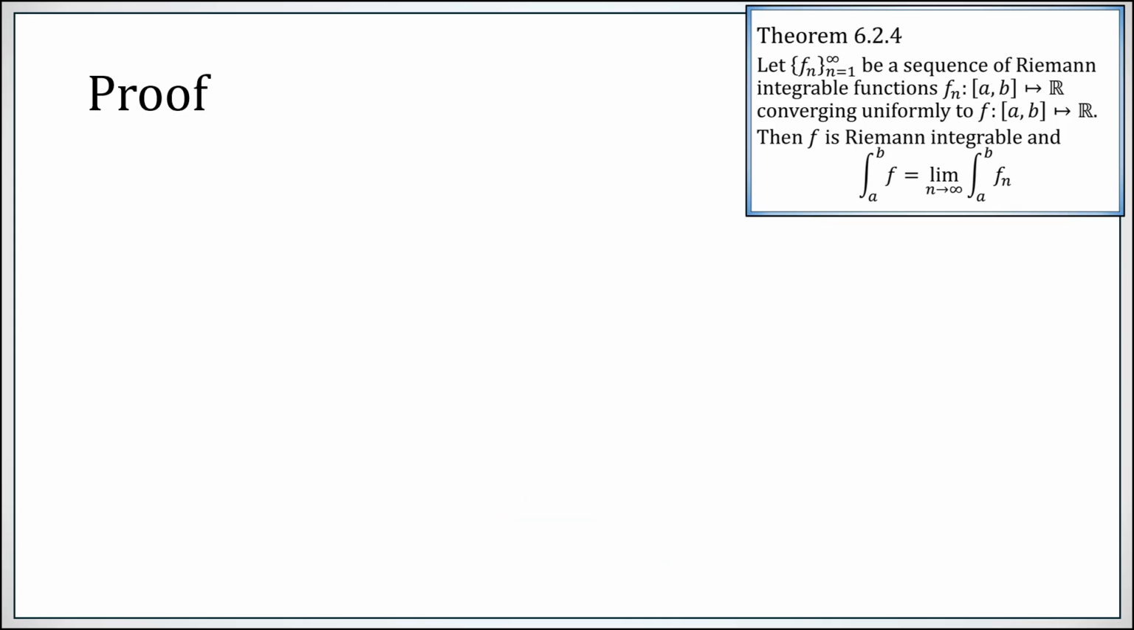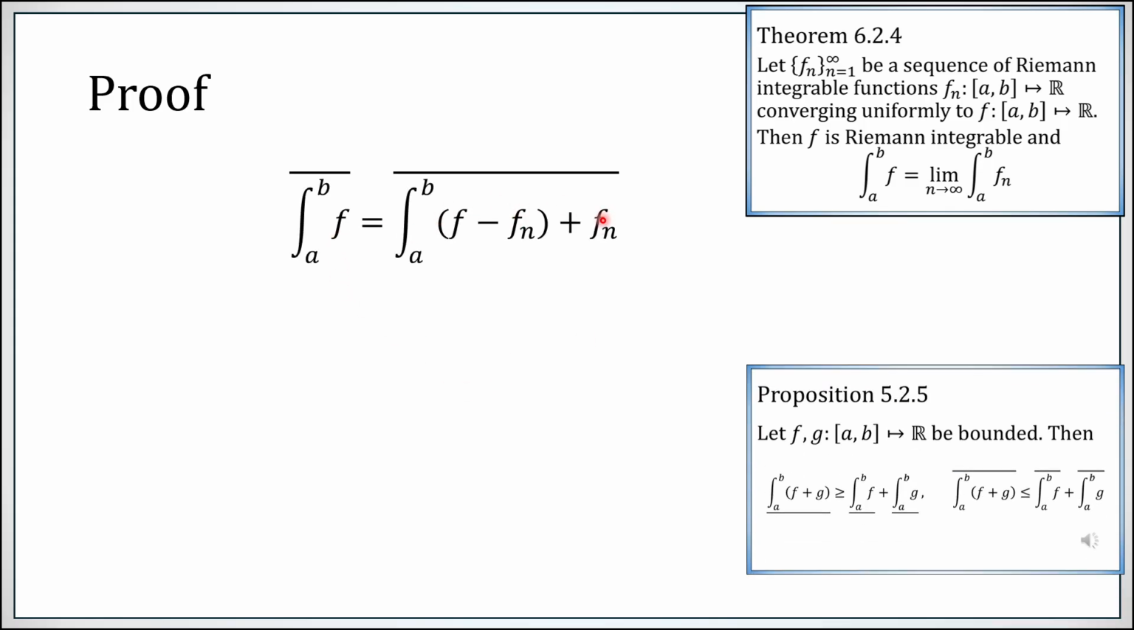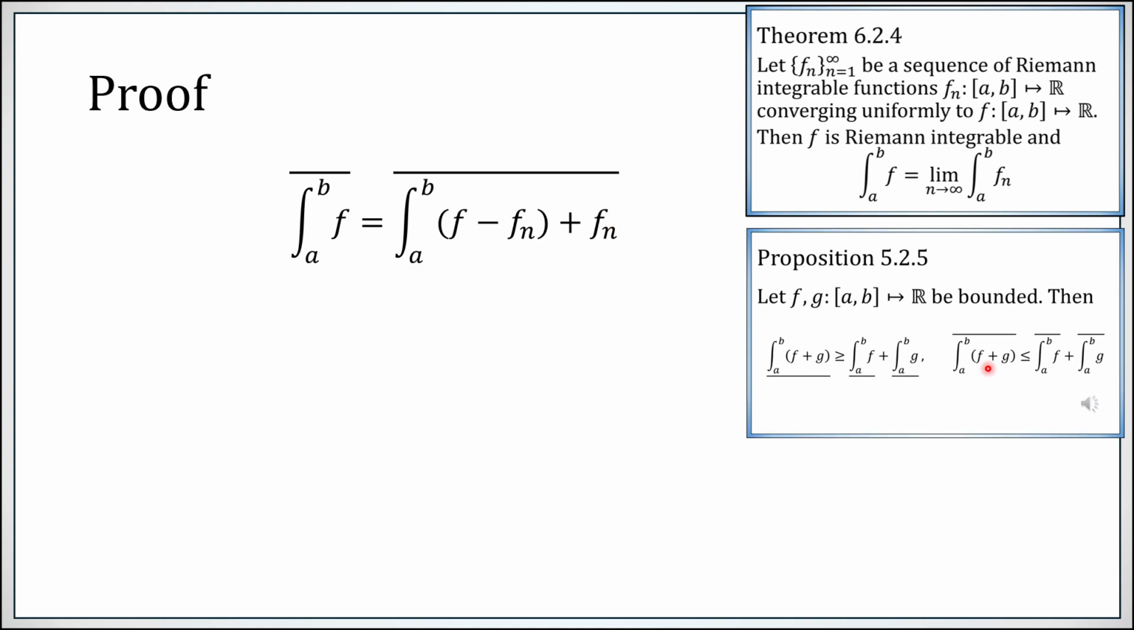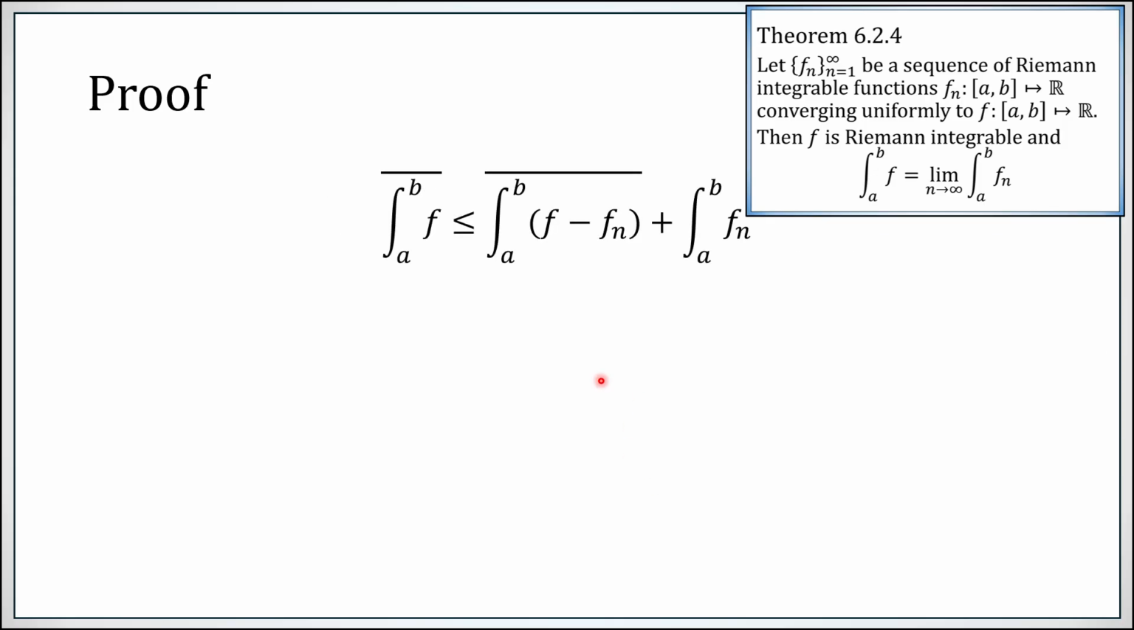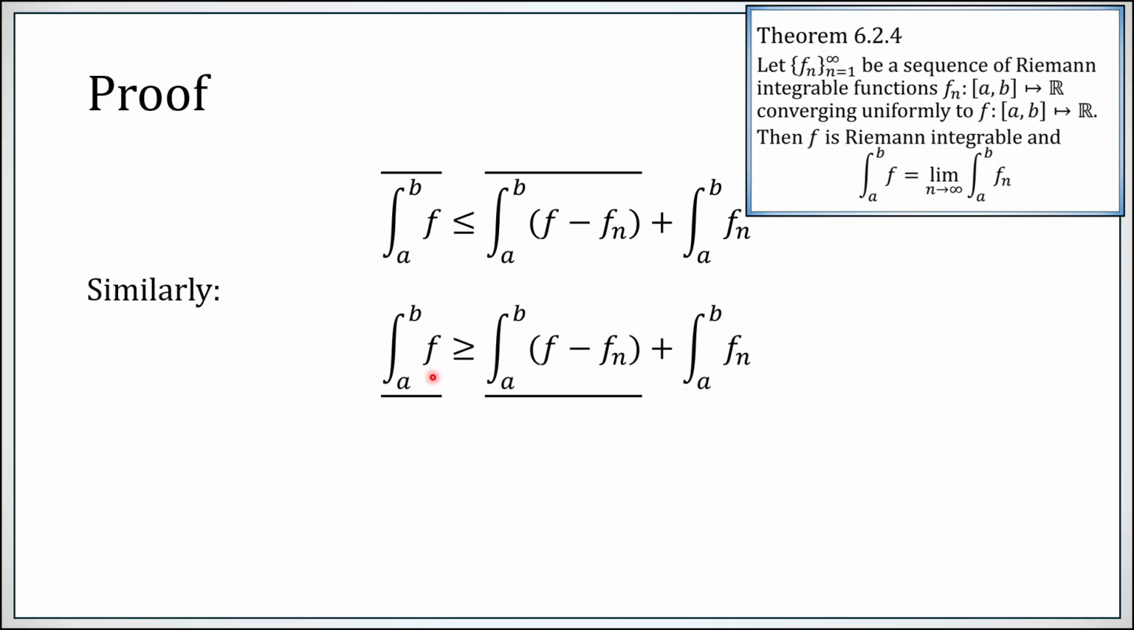All right, so let's compute the upper and lower integrals of f. Now, the first thing we do is this silly algebra trick, right? f is simply f minus fn plus fn. Recall this proposition: the upper integral of a sum is less than or equal to the sum of the two upper integrals, so we break it apart like this. But remember that fn is integrable, so this upper integral is just an integral. Okay, so what do we have so far? The upper integral of f is less than or equal to this upper integral plus this fixed quantity. But now, you similarly compute that the lower integral is bigger than or equal to this plus that.